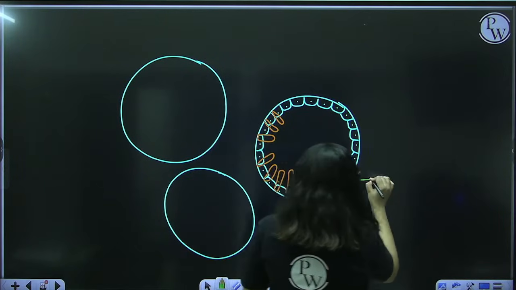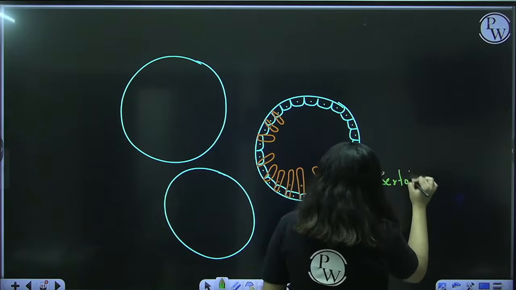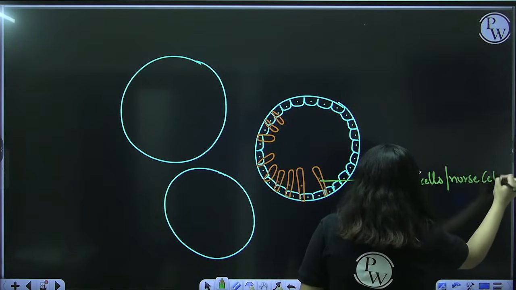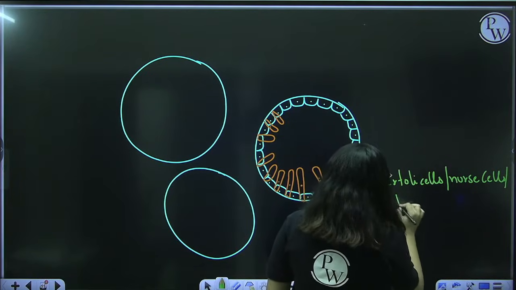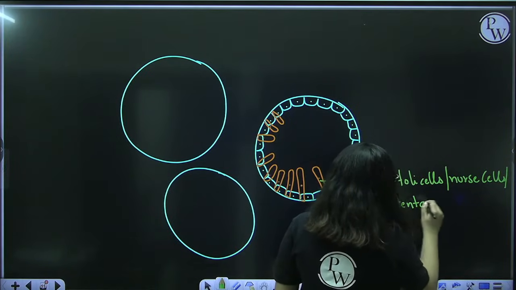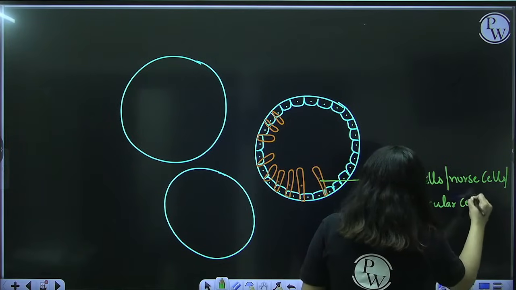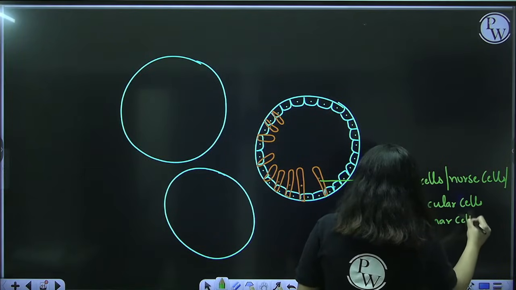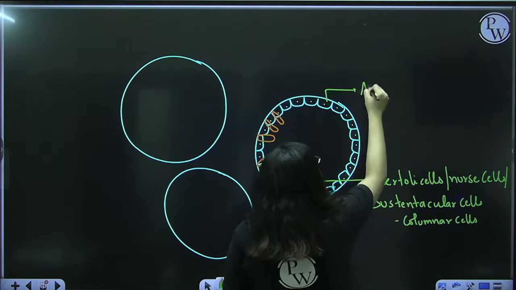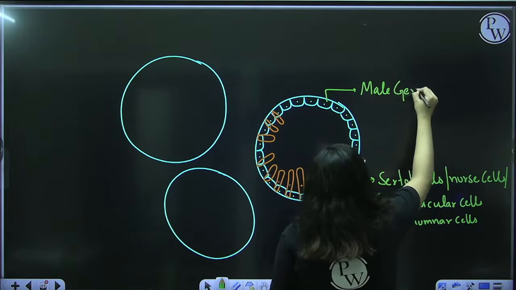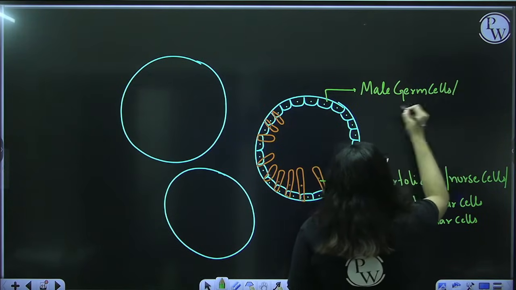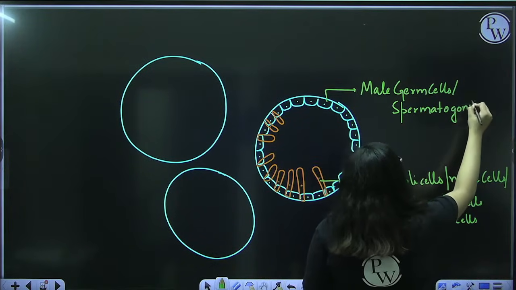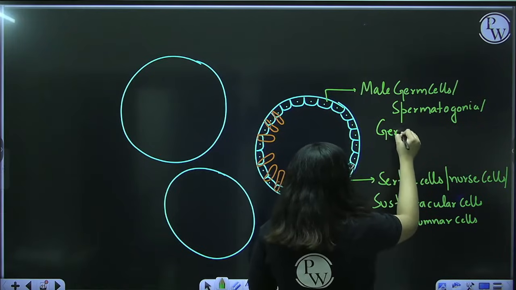These columnar cells are known as Sertoli cells. Sertoli cells are also known as nurse cells or sustentacular cells. Sustentacular cells. How are they? They are columnar, tall cells. Whereas these cells are male germ cells. They are also known as spermatogonia, also known as germ mother cells.